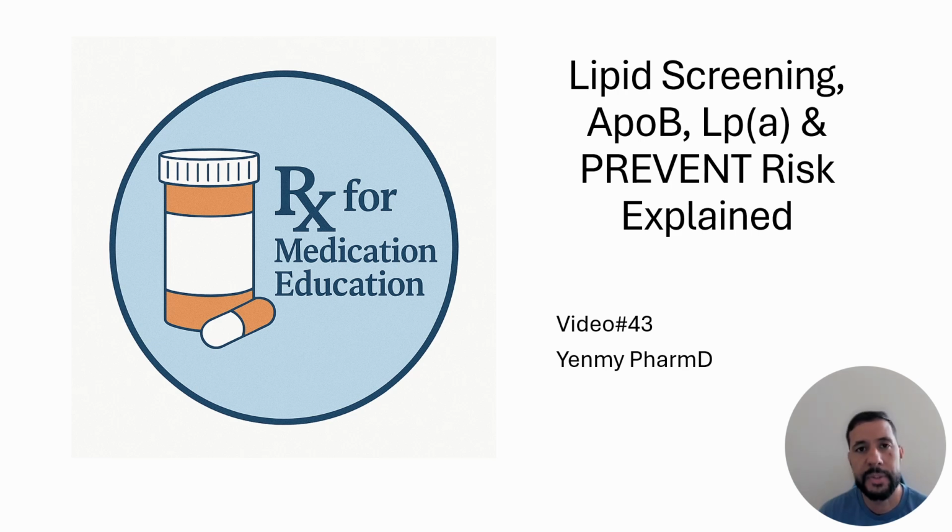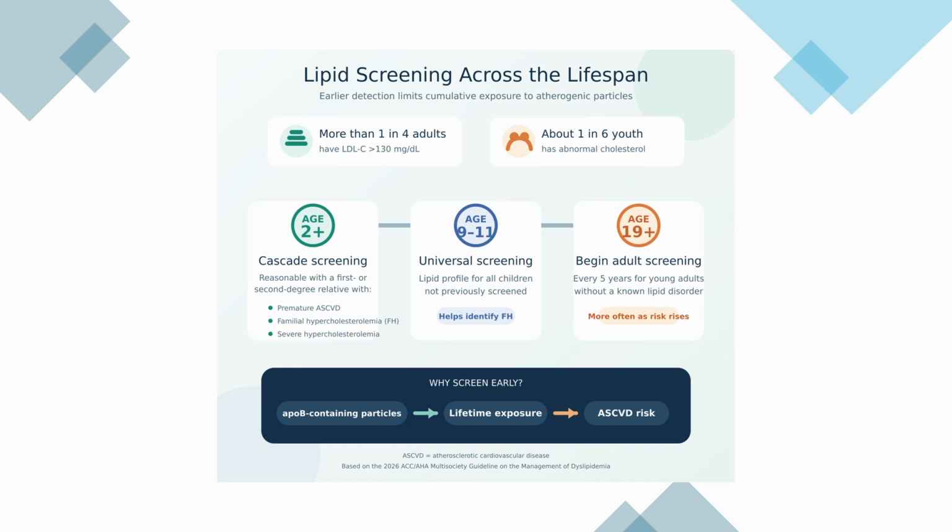Today I'll be talking about lipid screenings and the PREVENT Risk Calculator. More than one quarter of US adults have a low-density lipoprotein cholesterol above 130 milligrams per deciliter. And this matters because the data shows that apolipoprotein B containing lipoprotein particles contribute to ASCVD.